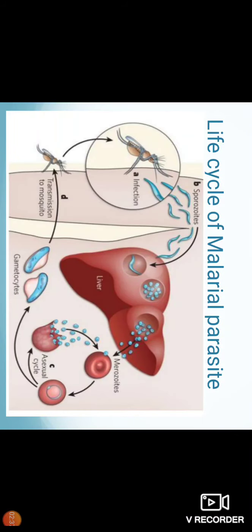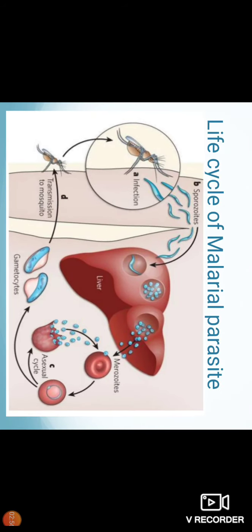Do you know how malaria spreads? Yes, it is spread by mosquito bite. Female Anopheles is the known organism which transmits malaria from one person to another person.